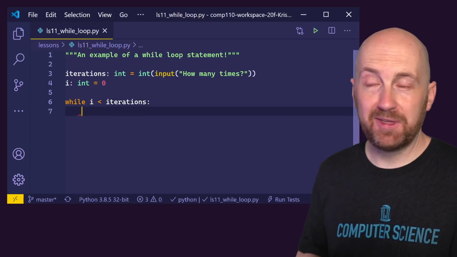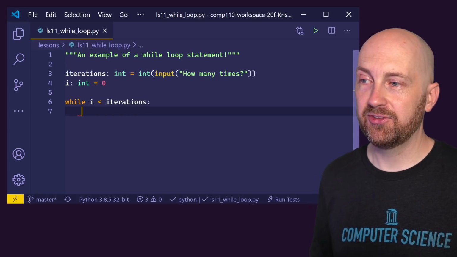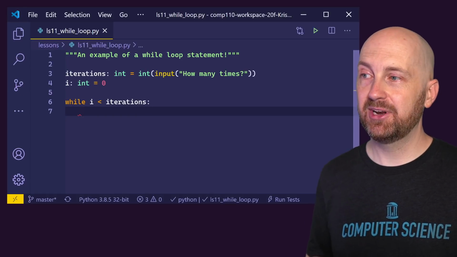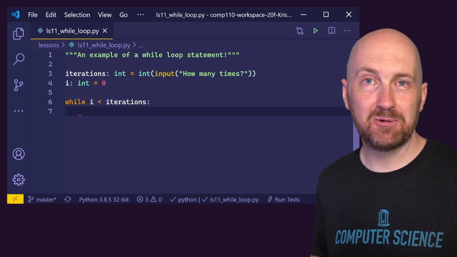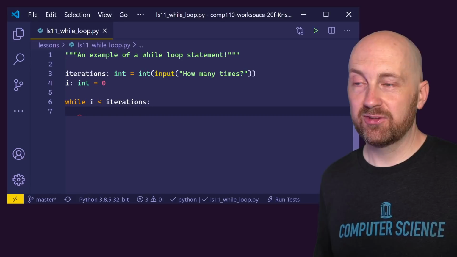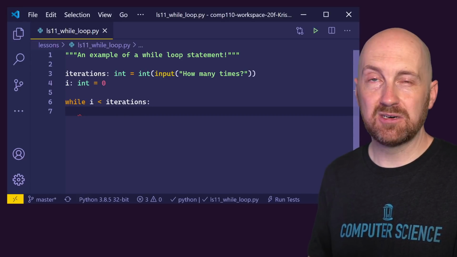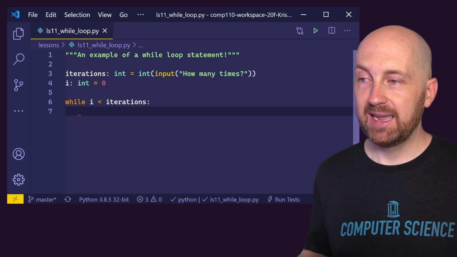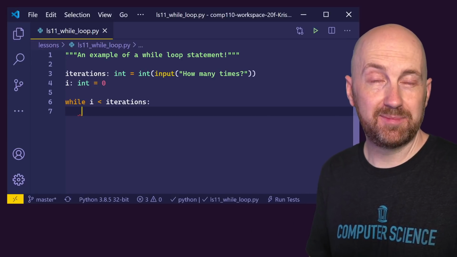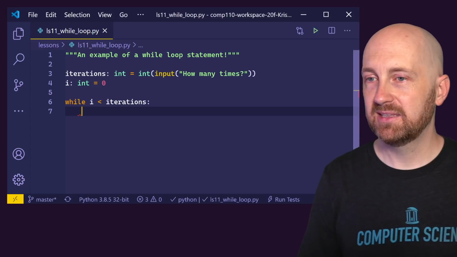Once again, we've got a Boolean expression here, and we're going to test: is i less than the number of iterations? So if we enter how many times and it was 100, then this test is initially going to be while 0 is less than 100, right? The first time this is evaluated. And so we're going to need to do something to ultimately make that false at some point. We'll come back to that in just a moment.